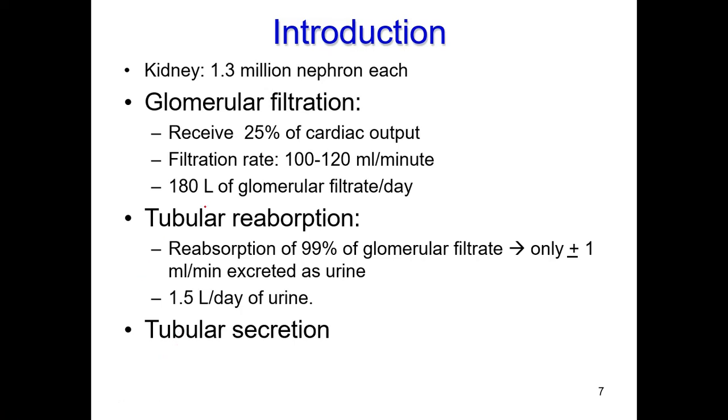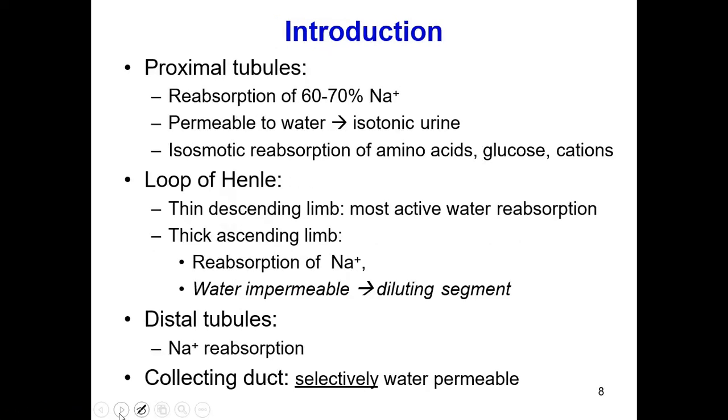In a day, almost 180 liters of glomerular filtrate is formed, but 99% of it will be reabsorbed by tubular reabsorption. So only about 1% of the 180 liters, that is 1.8 to 2 liters of urine, will be formed in a day. That is the physiology.